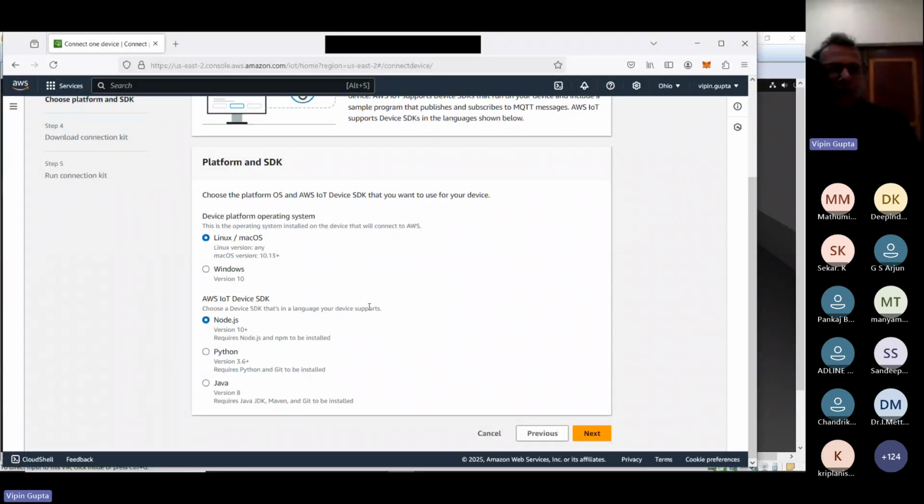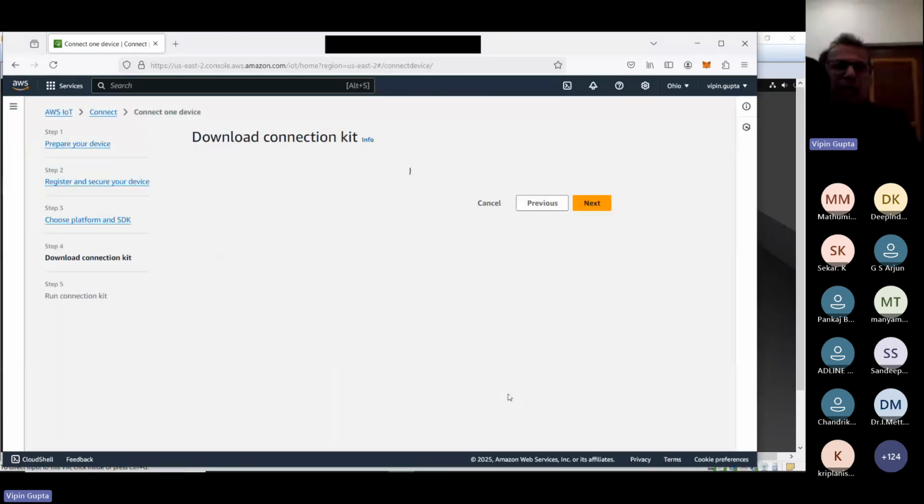So we need a certain solution. Suppose this device artificially generates certain temperature and humidity readings. We need to send those readings to our AWS IoT, so we have to implement the solution in a certain language. It could be Node.js, Python, or Java. Suppose I'm selecting Node.js. So what will it do next?